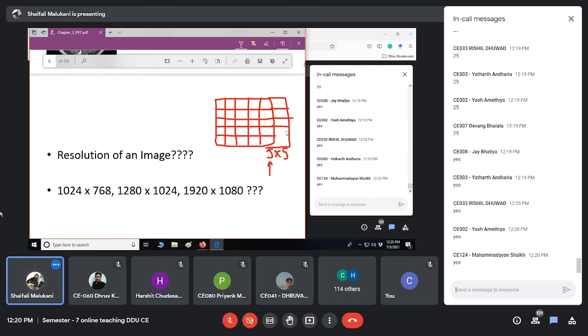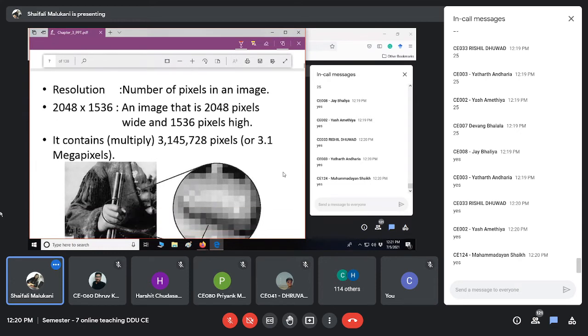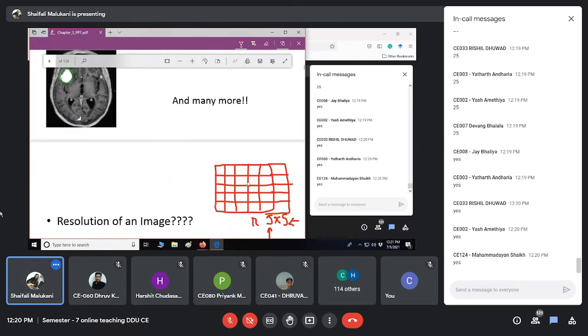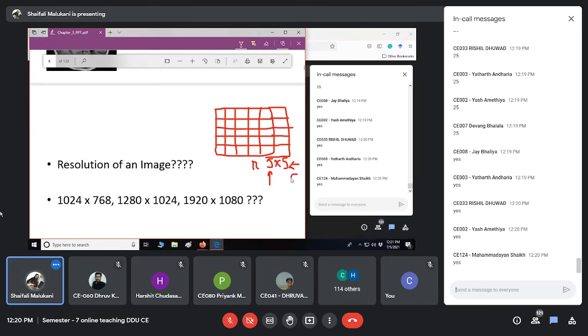So 5 cross 6 means 6 columns and 5 rows, and it will look like this.